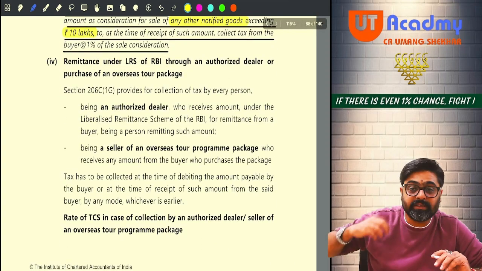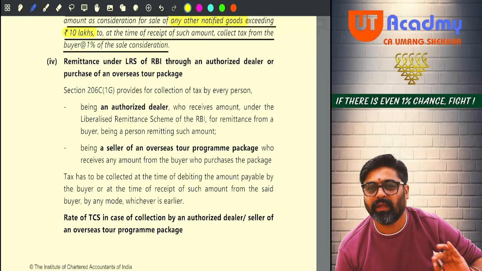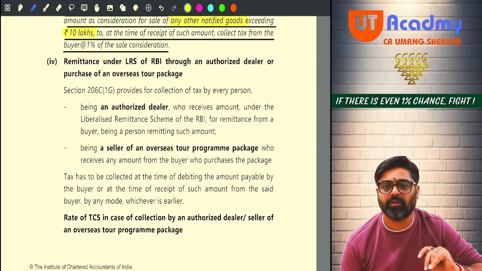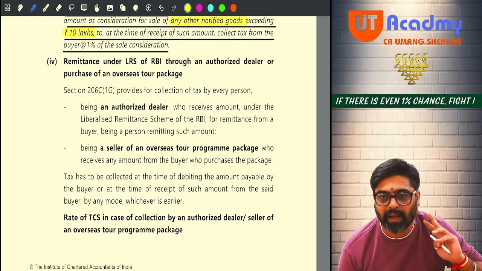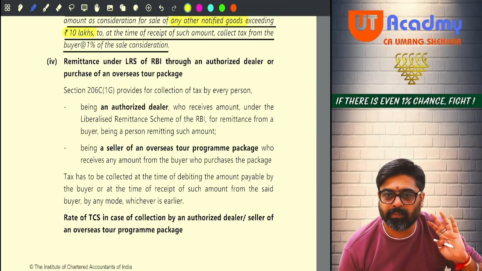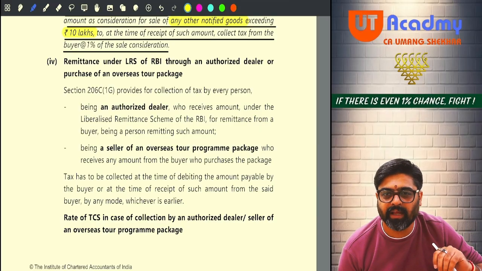Now this 1G is there. In 1G there are two things: one is foreign tour package and another is foreign currency. Now, are you buying a foreign tour package? 6 days, 7 nights, Dubai tour package.